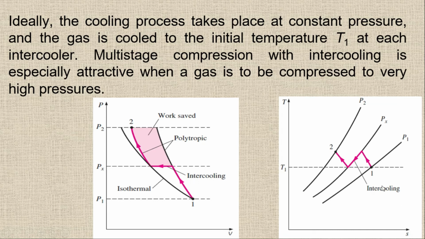Again, here on the TS diagram you can see this is point number 1, and this is P1 and this is P2. So from here to here I'm not going directly like this. Instead I'm going up to an intermediate pressure, which is Px, then decreasing the temperature at constant pressure, and then again increasing the pressure. Normally the multi-stage compression or this intercooling is done at constant pressure. You can see at constant pressure. So we have the intermediate pressure line here which is Px.